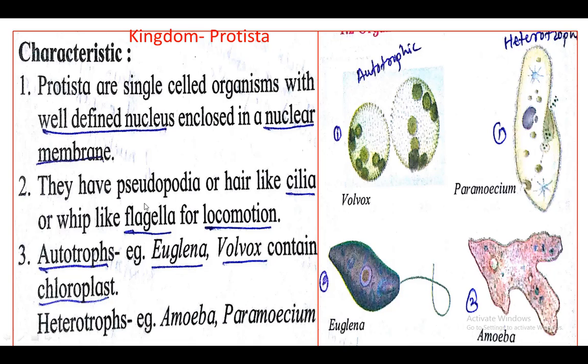Then second, they have pseudopodia or hair-like projections or whip-like flagella for locomotion purposes. Pseudopodia means that they do not have true feet for locomotion, and that's why they can move from one place to another with the help of these cilia and flagella. Then the third characteristic is that Volvox and Euglena are autotrophic in nutrition and Paramecium and amoeba are heterotrophic in nutrition.